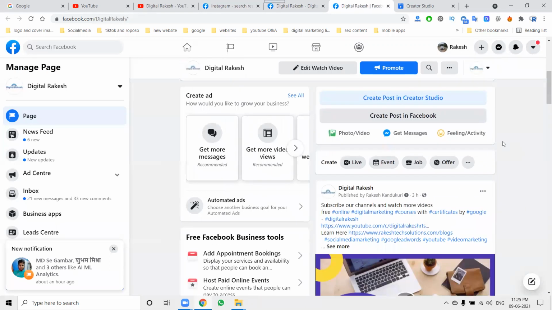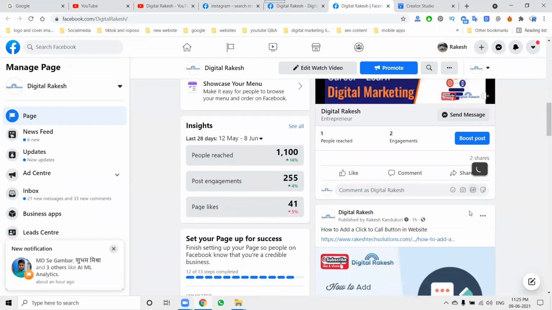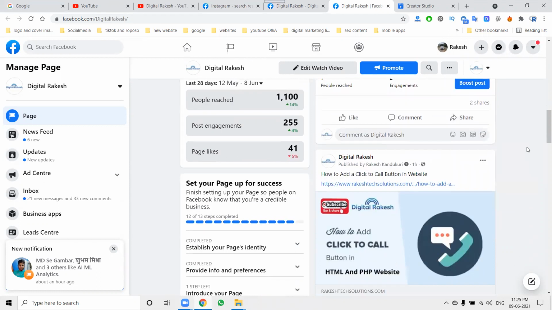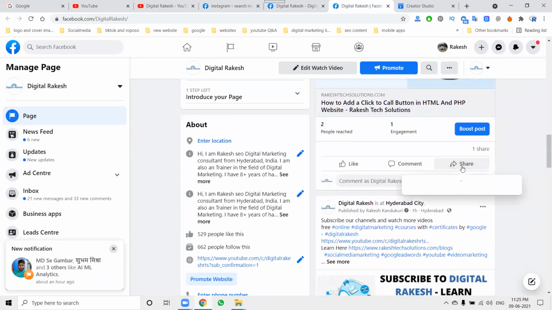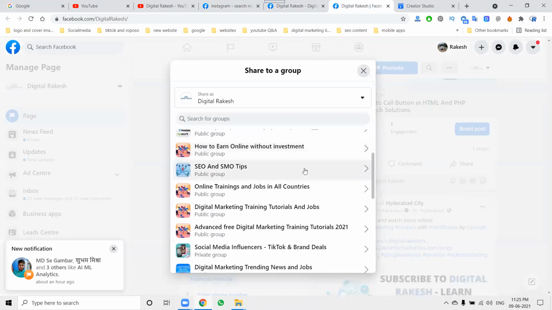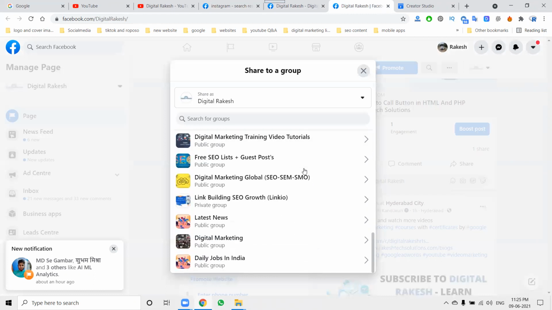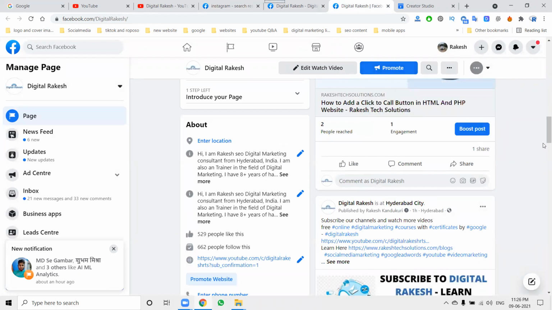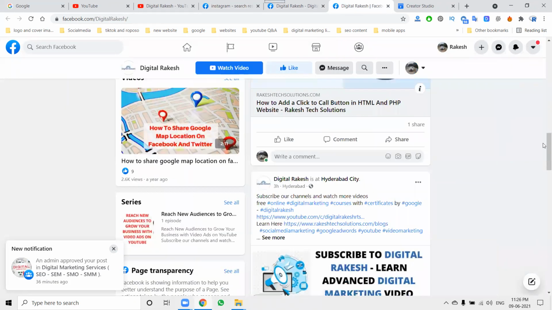Suppose I'm selecting through page, they will only be suitable for the page and particular things. So this is the option here. Now I'll go to content, group. Only certain groups are showing two options, group and page. So the groups joined with your page, they will accept. Suppose you are sharing through profile, a lot of options will be there for sharing the particular content.